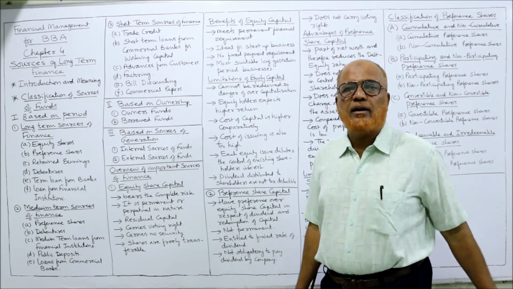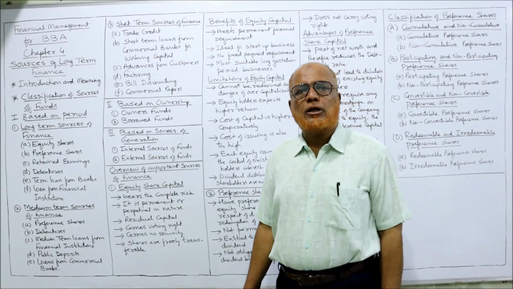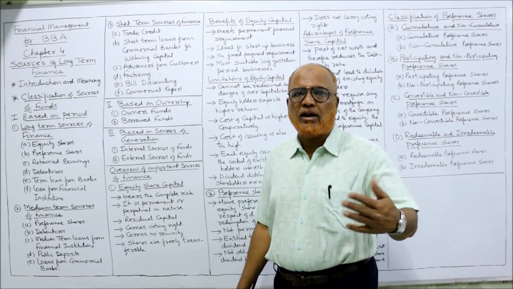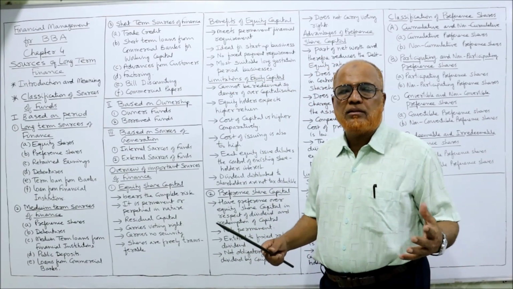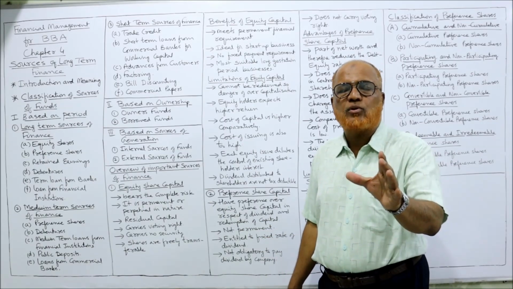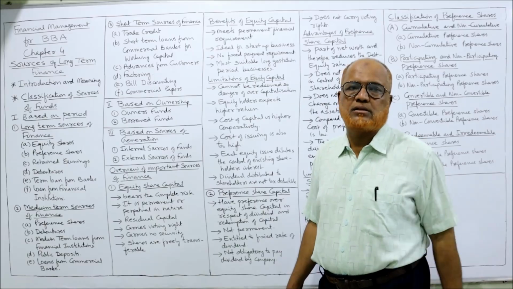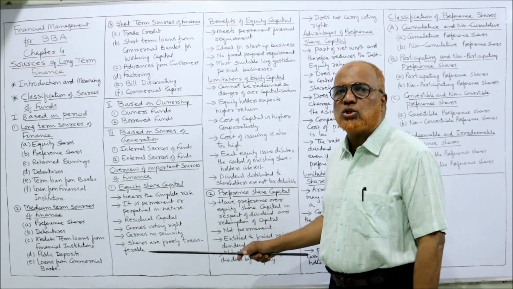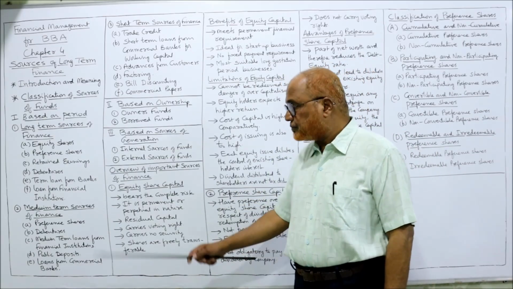In examination, you may get a theory question. Explain the characteristics of equity shares and what are the advantages and limitations. Explain the meaning of the term preference shares, advantages and limitations. These types of questions are frequently asked. So I'm going to explain each of the sources, right?